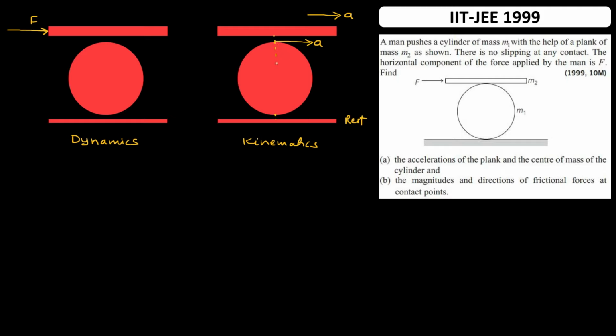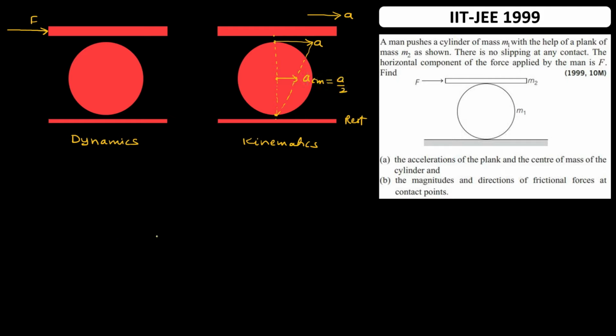So the acceleration of the center of mass will be half of the acceleration of the top point, or the average of the acceleration of bottom and top. The acceleration of center of mass, ACM, will be A by 2.